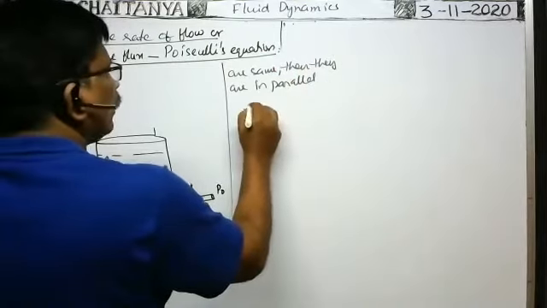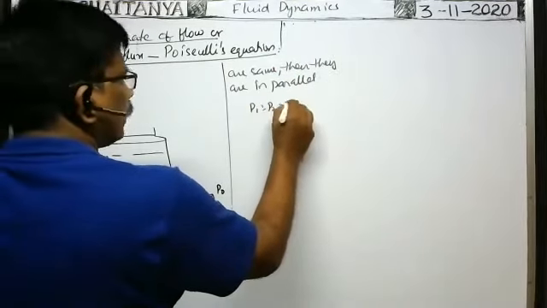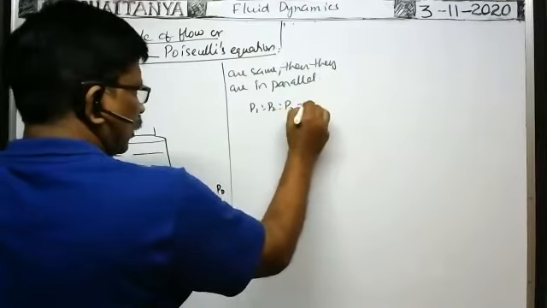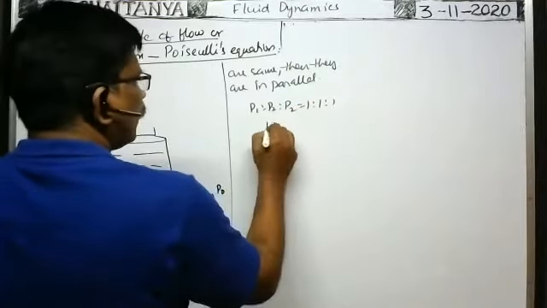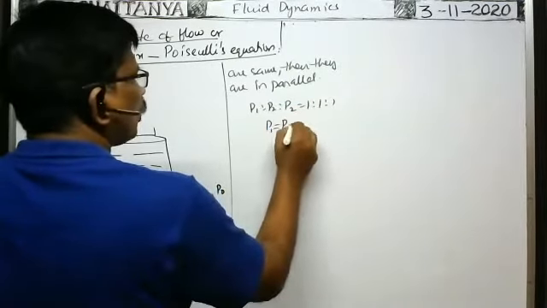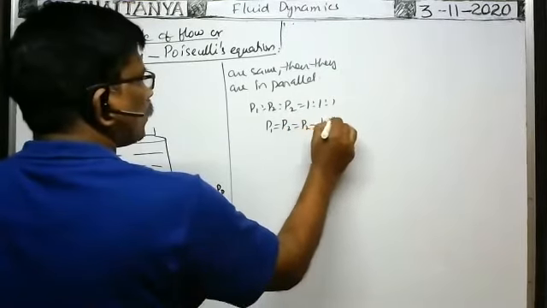Therefore P1 is to P2 is to P3 is equal to 1 is to 1 is to 1. That means the pressure difference across all the capillary tubes remains the same, which is equal to H rho g.